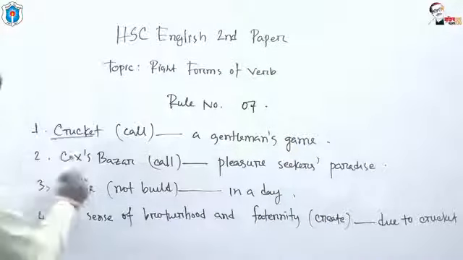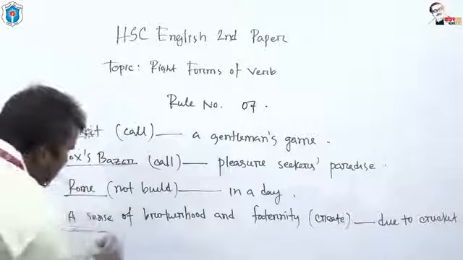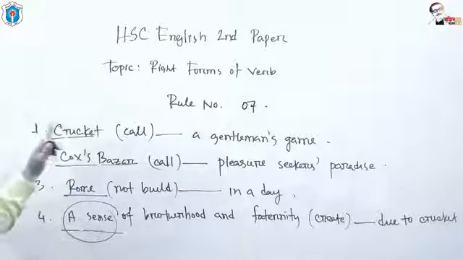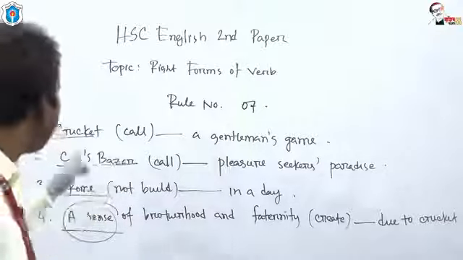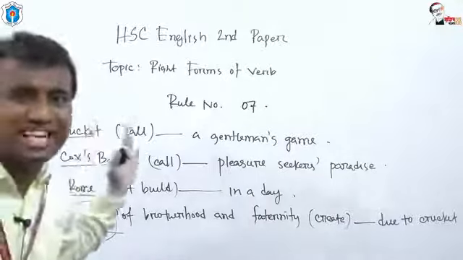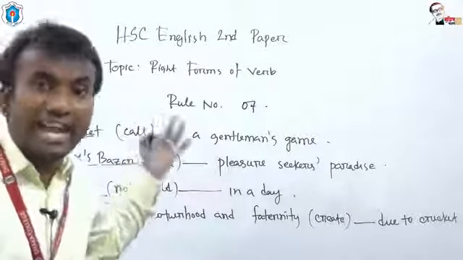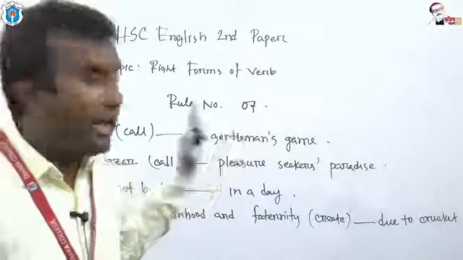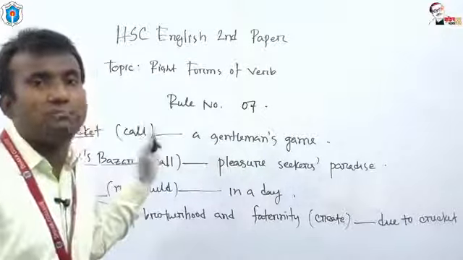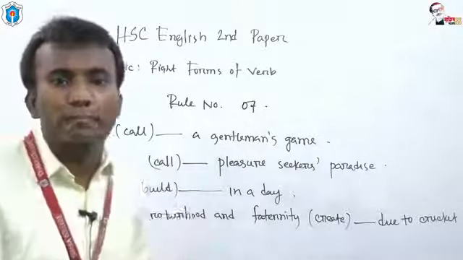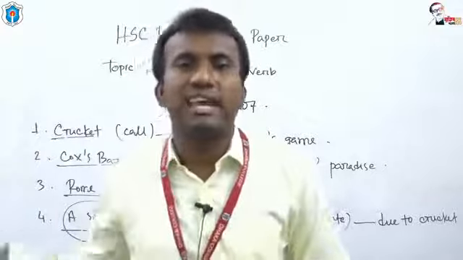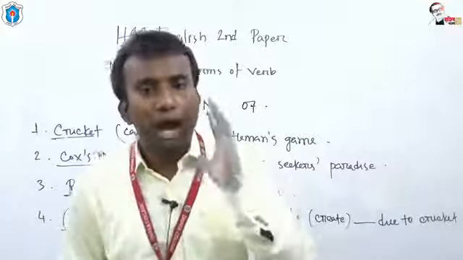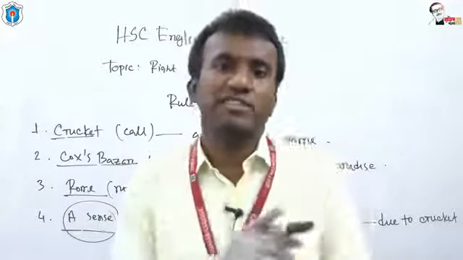Here, cricket, Cox's Bazar, Rome, and sense are all subjects in the sentence, but these subjects are not active in terms of doing the work of the sentence. That's why we have to use passive voice in these sentences. But my question is, how can we use passive voice?